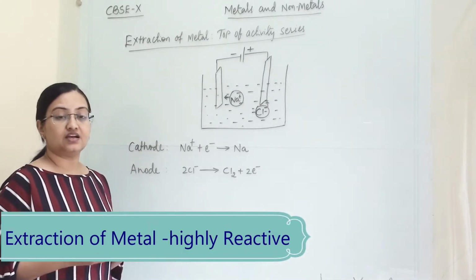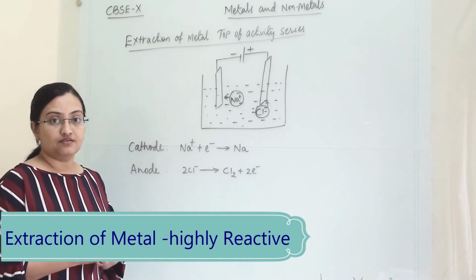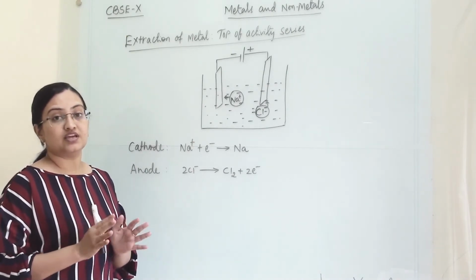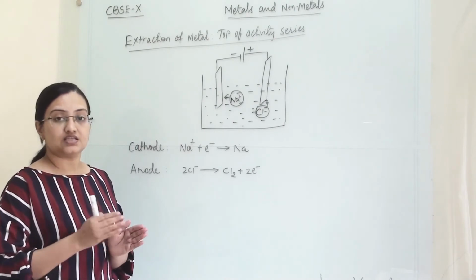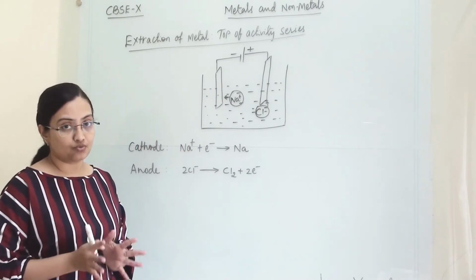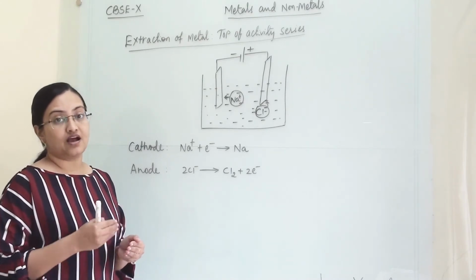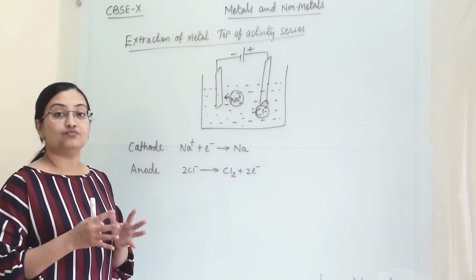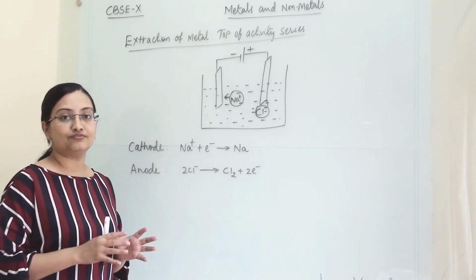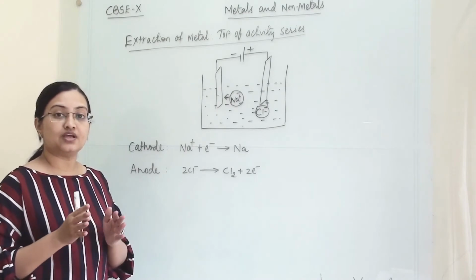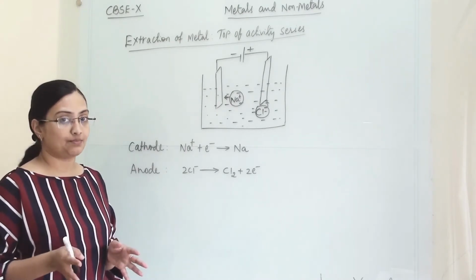Earlier we saw how to extract the metals which are at the bottom of the activity series. They are least reactive and it is easy to extract them from their ore. Then we discussed metals like zinc, iron, calcium and others, placed in the middle of the reactivity series, and we use the calcination and roasting processes to separate them.